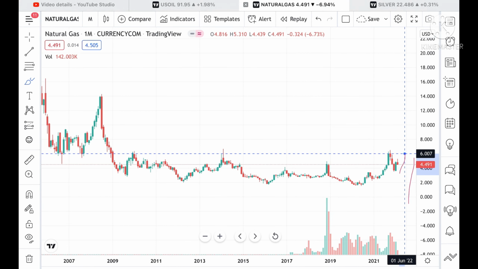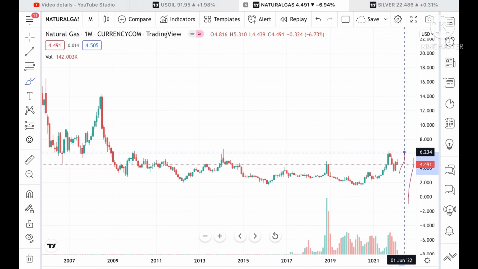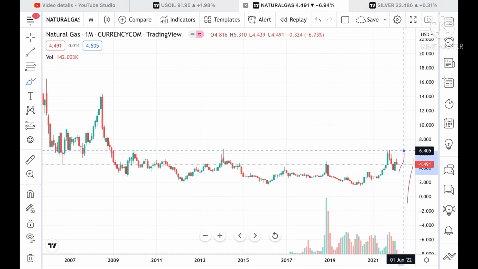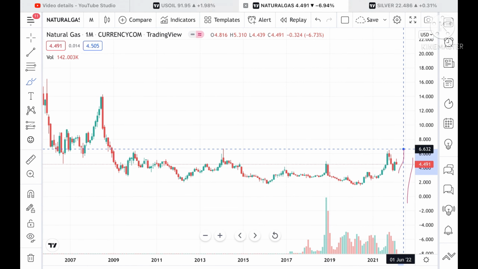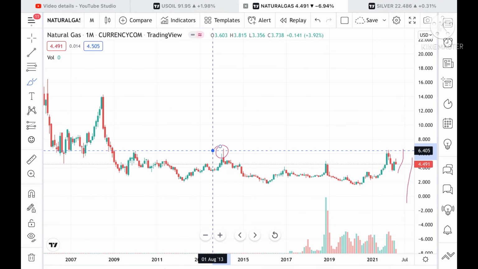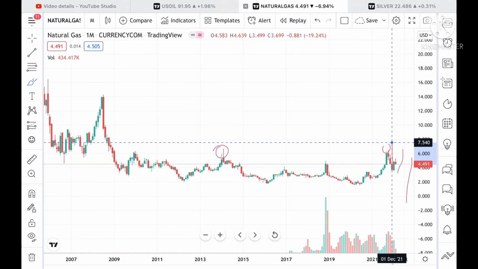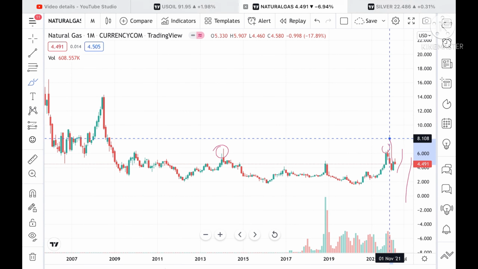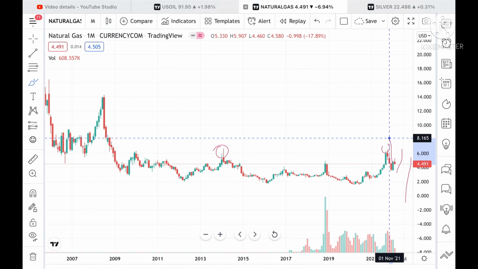Suppose the price sustains above this level, then we can see it can go further upside to a level of 6.234, and from there it can go to a level of 6.405. Once it touches this level, then we can see it can go to a level of 6.632. These levels are already being tested here, so chances of going towards 7.654 are high, and from there it can go to a level of 8.165.